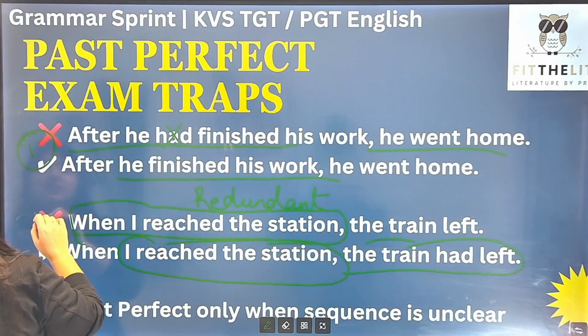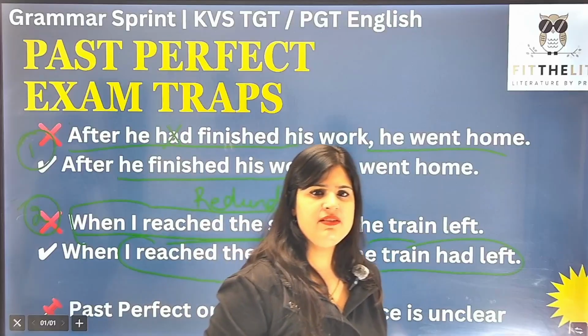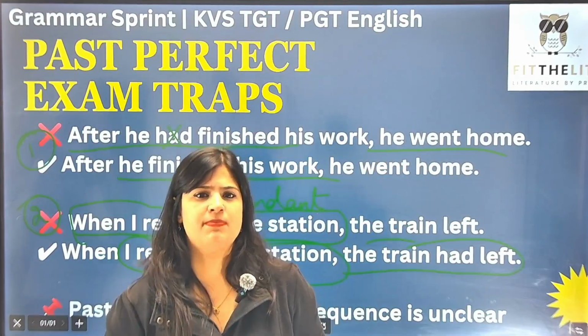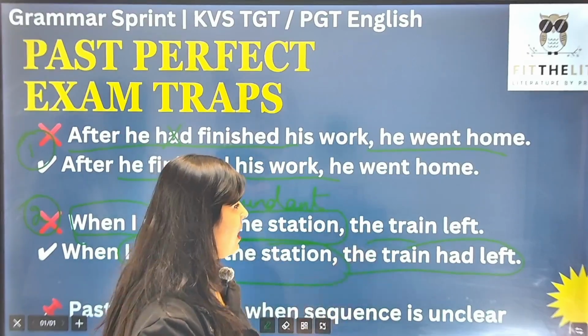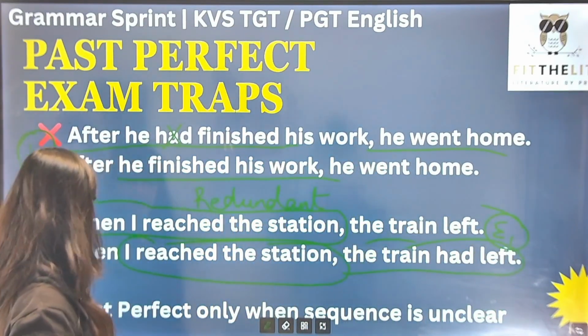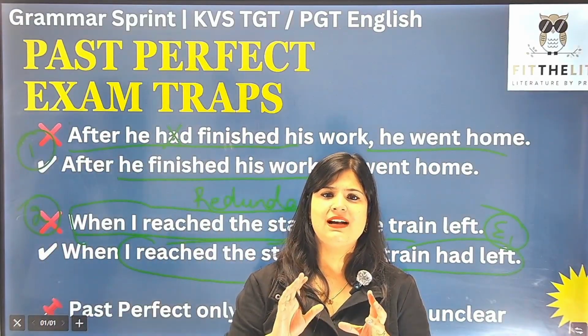In the first one, the sequence or the logic of events was very clear. But here in the second one, it is not that clear. And therefore, we need to use past perfect tense. And where do we apply past perfect tense? Event 1 में, जो पहले हुआ, right? Then past perfect tense only when sequence is unclear.